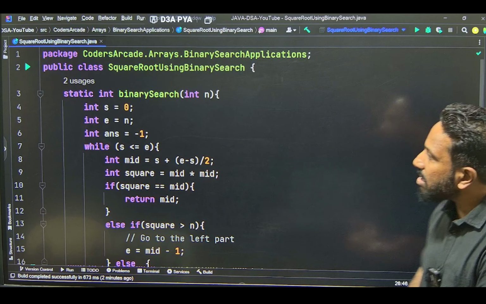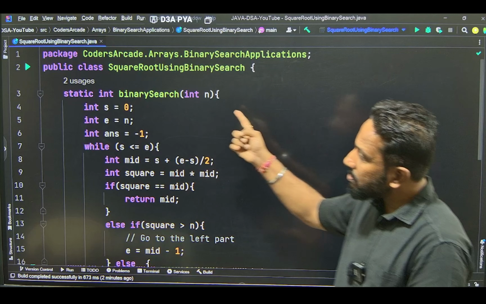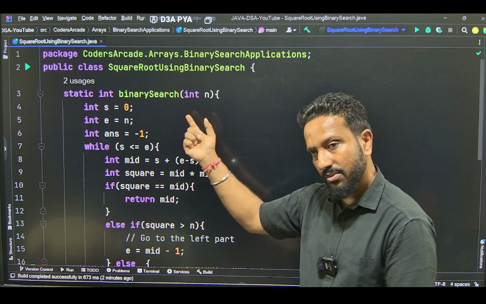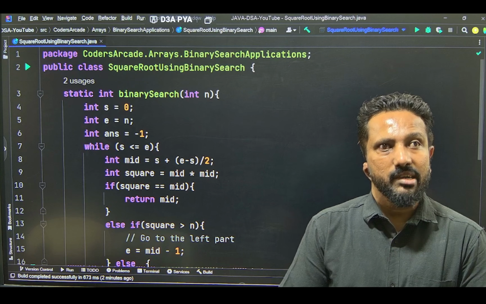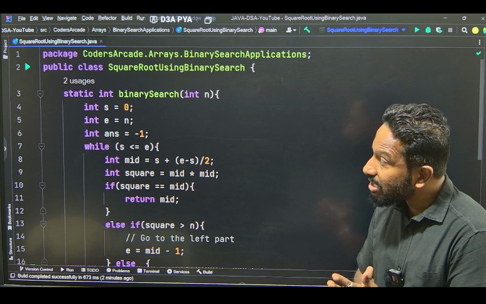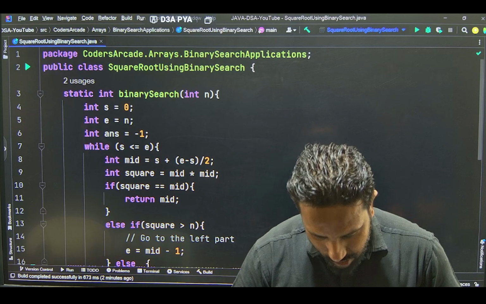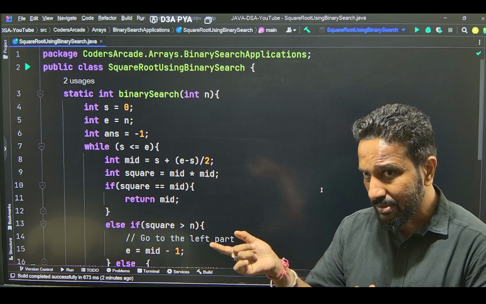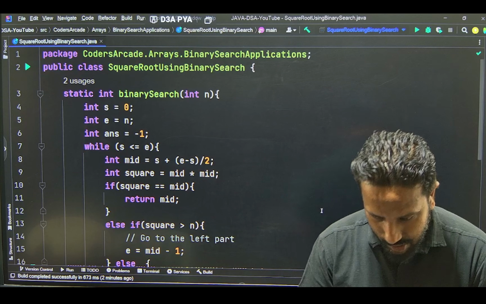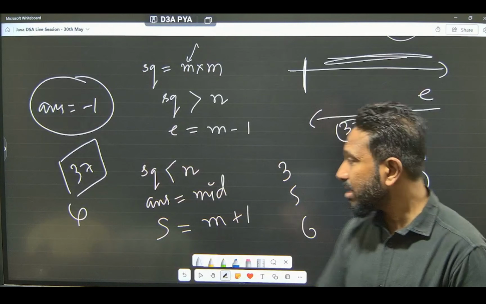Let's try to understand the next topic, as I said. So now we have found the binary search square root. Now we'll go to the next one, which is what? The next one, we'll do it in the next session, but I'll give you a simple idea about it. Let's try to understand the logic. I'll just give you the logic and we'll be discussing the solution in the next one. So let's go back here and try to understand what I'm talking about.